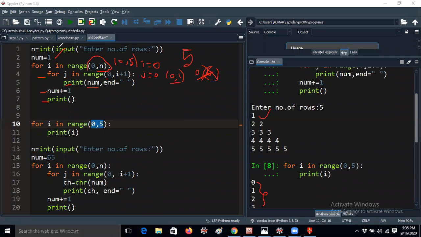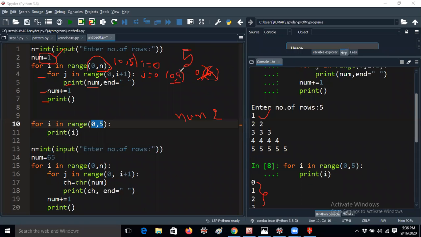So the number whatever I am taking is 1. Already it is there, so now it will become 2. So let me take the number value as 2. Next, for i in range of 0 comma n, again it will take the loop from 0 comma 5, and it enters into the for j loop, j in range of 0 comma 2.